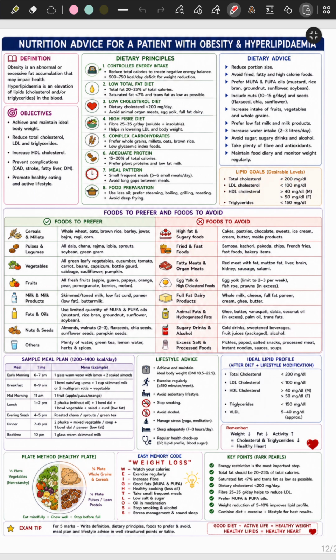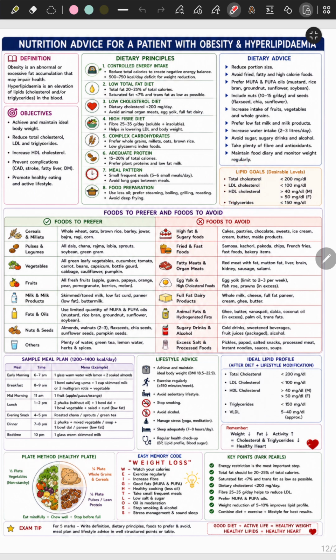Okay. So what are the lipid goals? Talking about hyperlipidemia, so what are the ideal lipid goals that should be there? So total cholesterol should be less than 200 mg per deciliter. Low density LDL cholesterol should be less than 100, which is the bad cholesterol. It should be less than 100 mg per deciliter. The high density HDL cholesterol should be more than 40 in males and more than 50 in females. And triglycerides should be less than 150 mg per deciliter. So these should be our lipid goals.